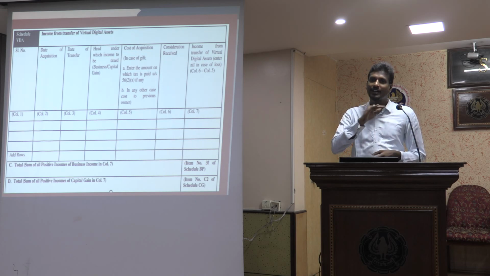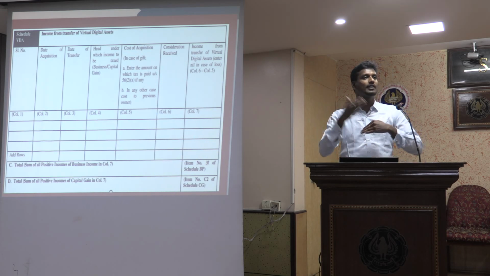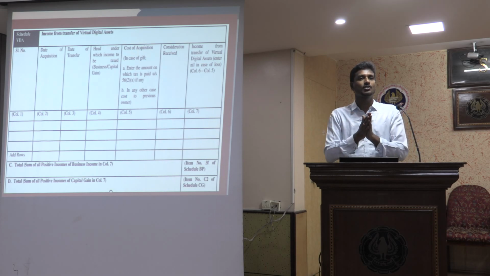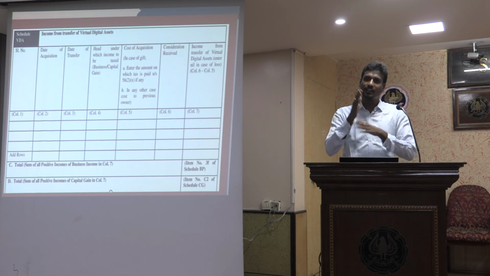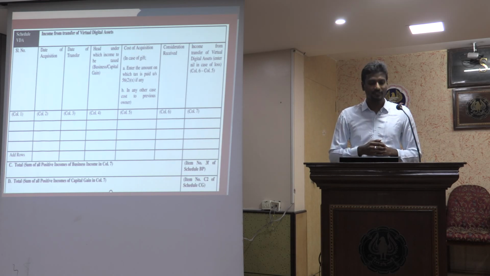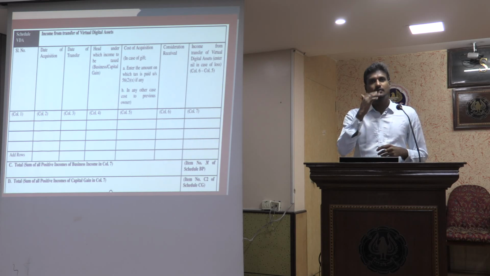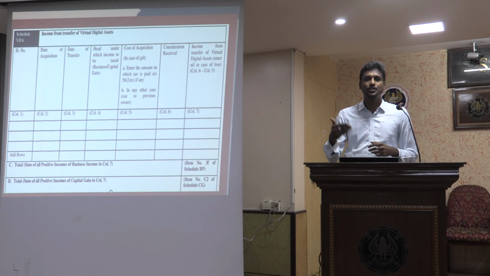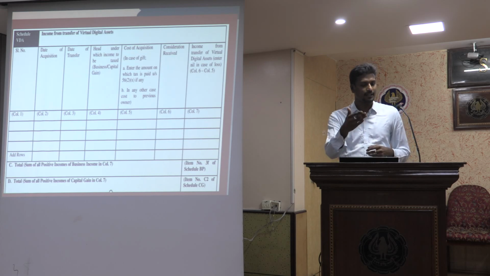I'll have to give every transaction with its date of acquisition. I cannot give a consolidated figure. Let us say I have done 100 transactions. I cannot say all 100 transactions were done on one date. If it is done on one date, then okay, otherwise I'll have to give all the different dates of transaction and date of transfer, like how each transaction of each script or each crypto or each virtual digital asset was transferred. I have to give those dates.